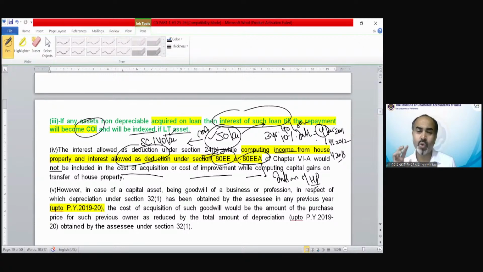So it is the universal rule of income tax that you cannot claim any deduction twice. You cannot take any benefit twice, and your income would not be taxable twice also. So this is a universal rule. If you have taken the benefit of any deduction anywhere else, then you cannot take the double benefit of that deduction in any other section.